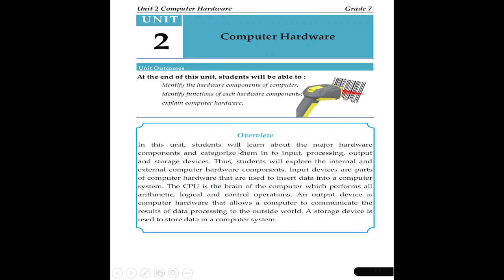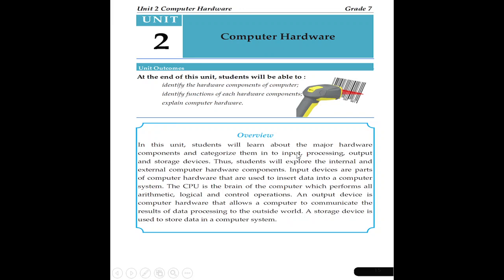Overview. In this unit, students will learn about the major hardware components and categorize them into input, processing, output, and storage devices. Under a computer system, there are also hardware components.